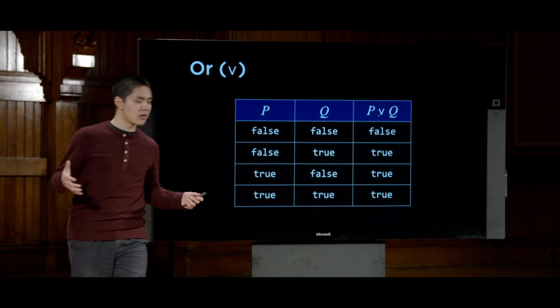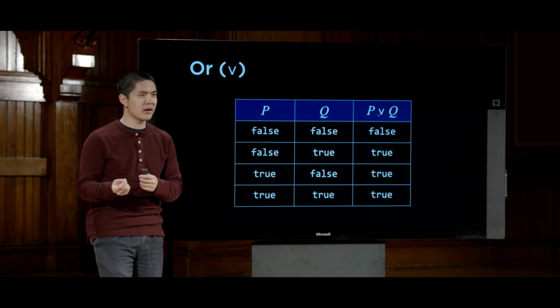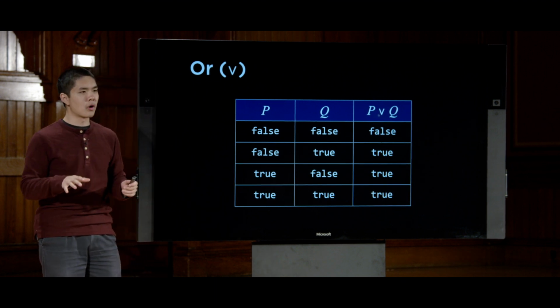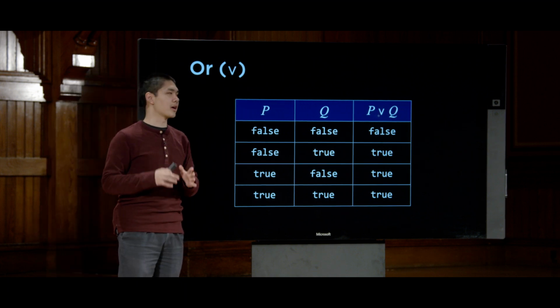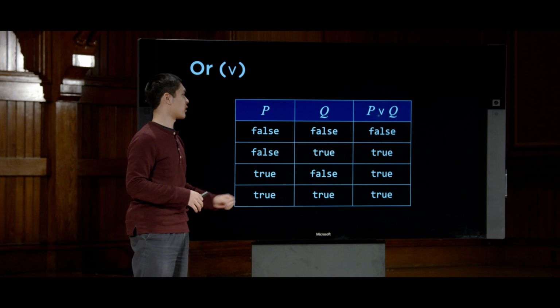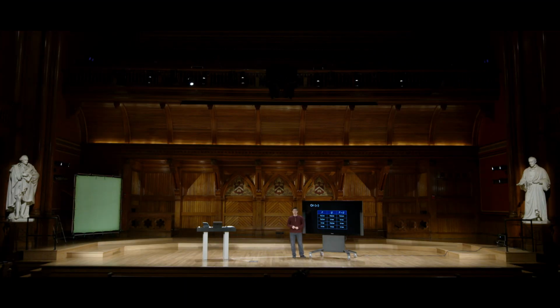In logic, there's another symbol known as the exclusive or, which encodes this idea of exclusivity, of like one or the other, but not both. But we're not going to be focusing on that today. Whenever we talk about or, we're always talking about either or both, in this case, as represented by this truth table here. So that now is not, an and, an or.